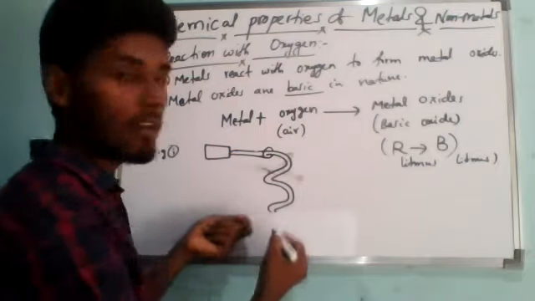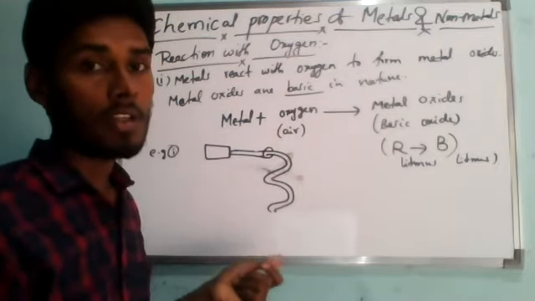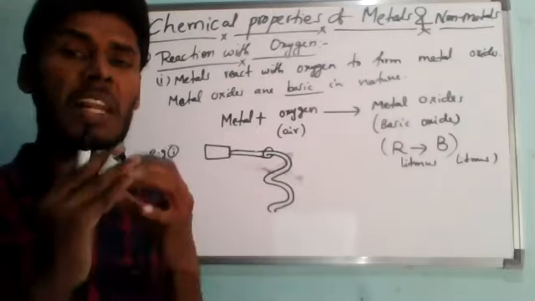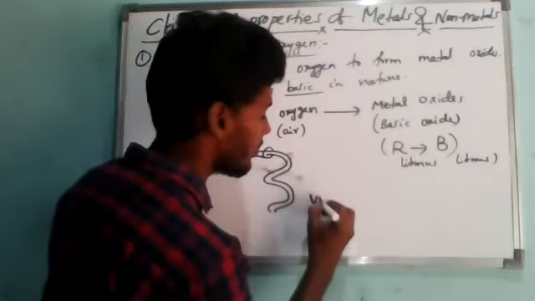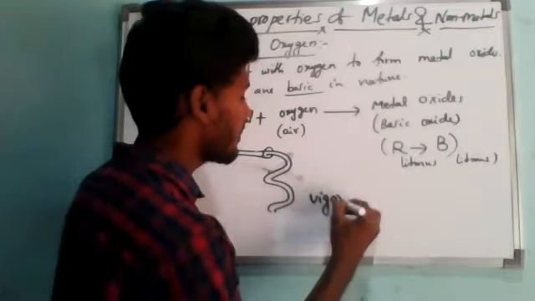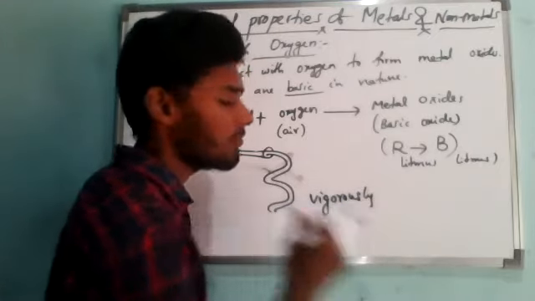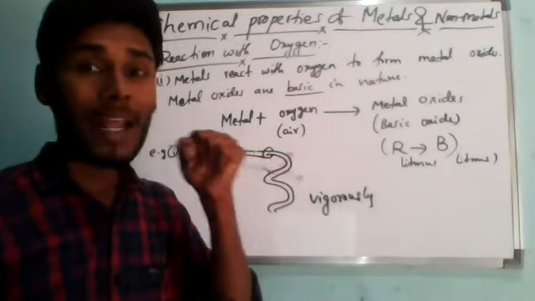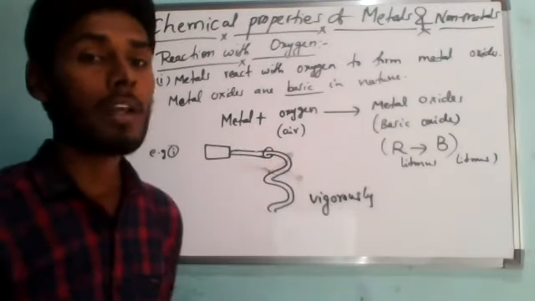If we start keeping the flame, we see that the magnesium wire burns vigorously, meaning it burns very rapidly. This is a word we have to learn; in chemistry we usually get this word, vigorously. Vigorously means a very fast, rapid reaction, producing a bright white light to form an ash.